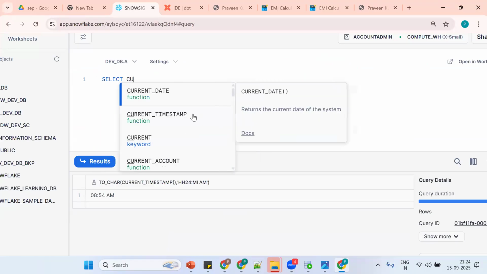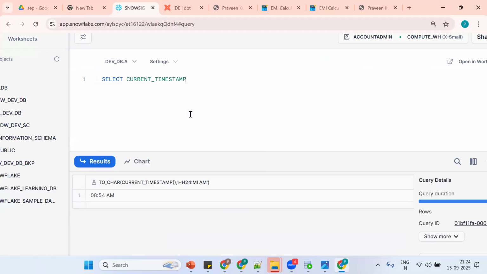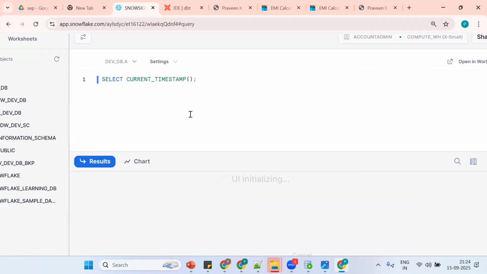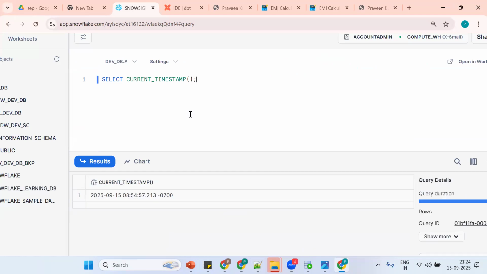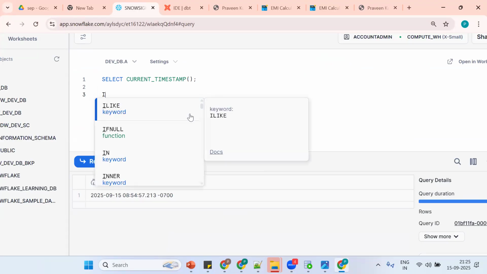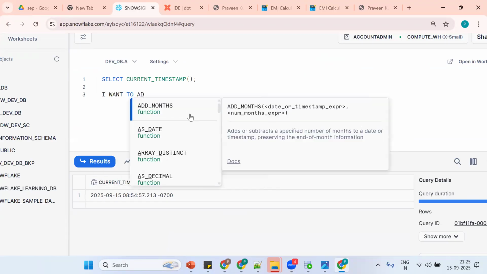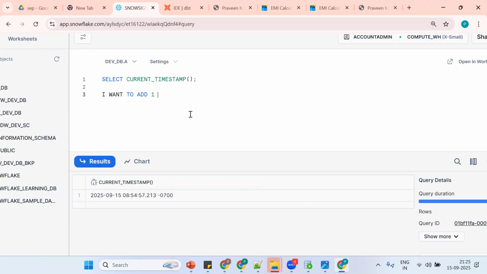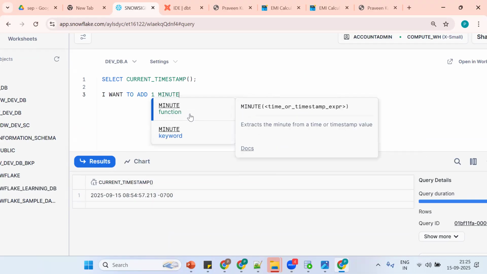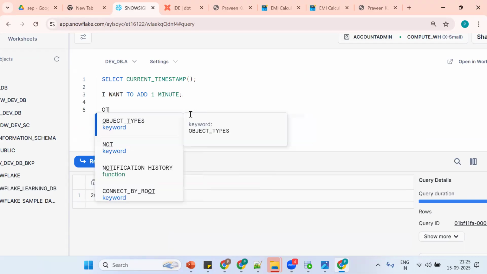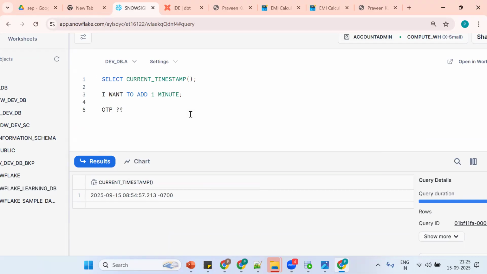Select the current timestamp. What is the current timestamp? 2025, the same thing. Now the requirement is what? I want to add 3 minutes, or I want to add 1 minute. Suppose we generate any OTP. What happened? The OTP will be valid for how many seconds?